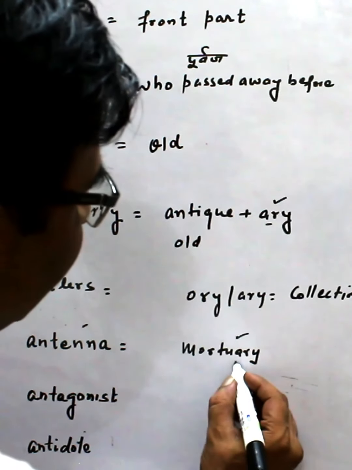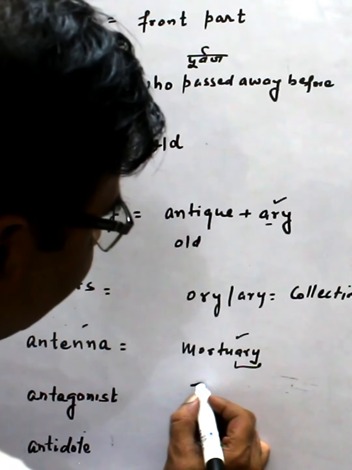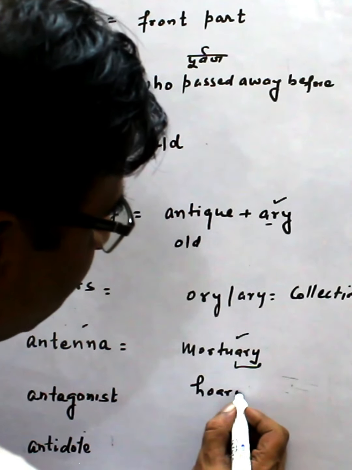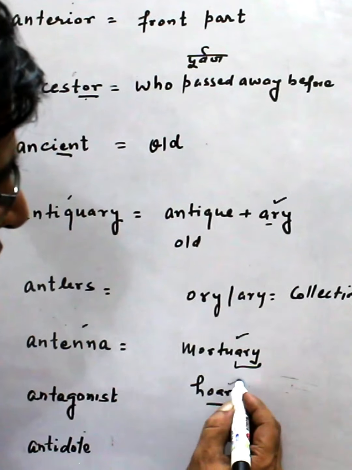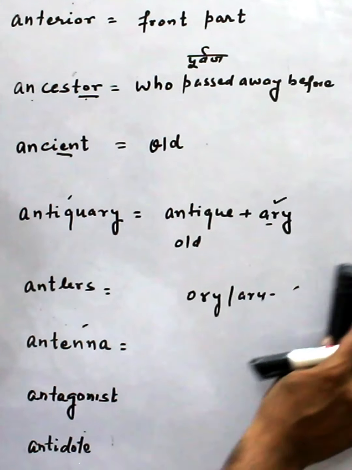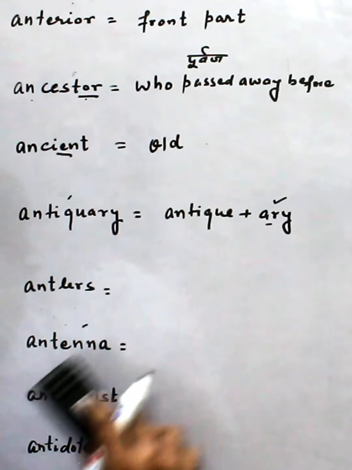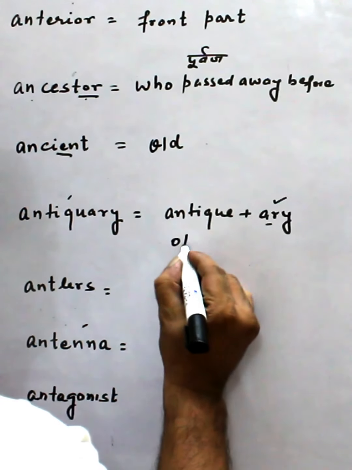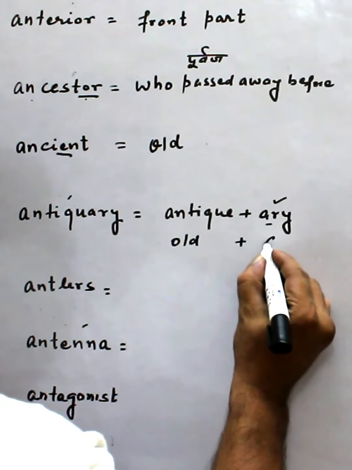So this ary is the place, and this is also orium. So it is the place in Latin where the food is collected. So this is old and this is collection.